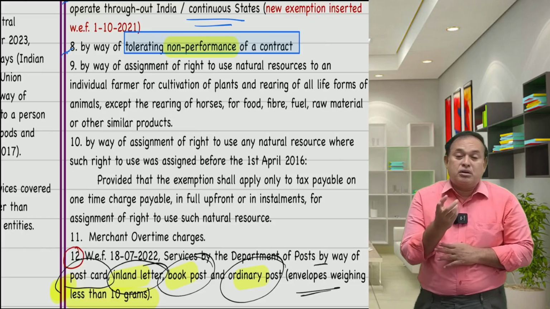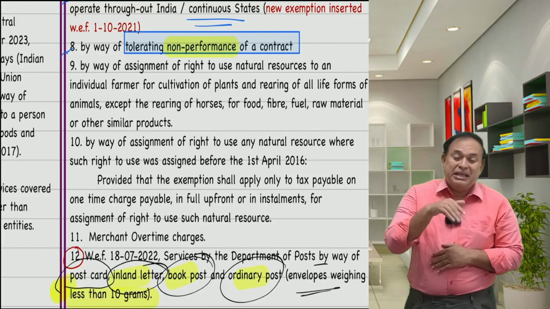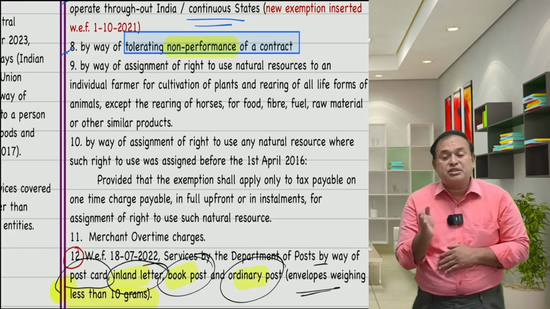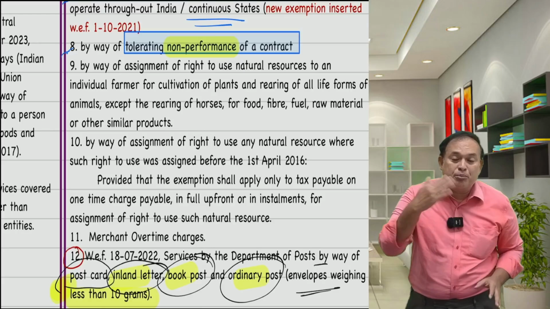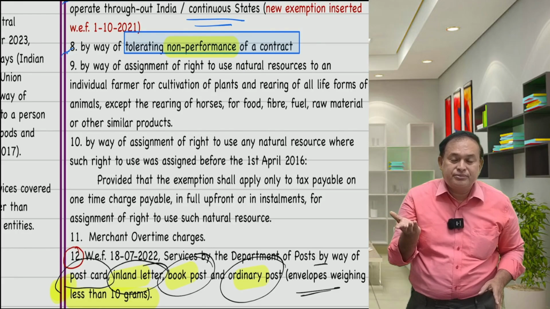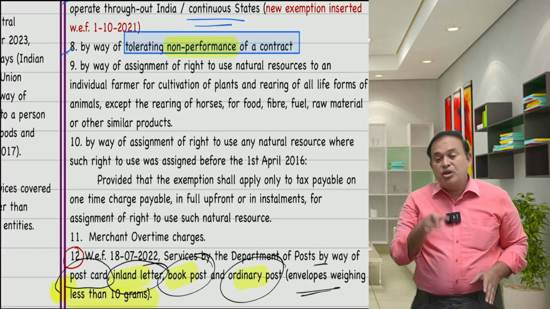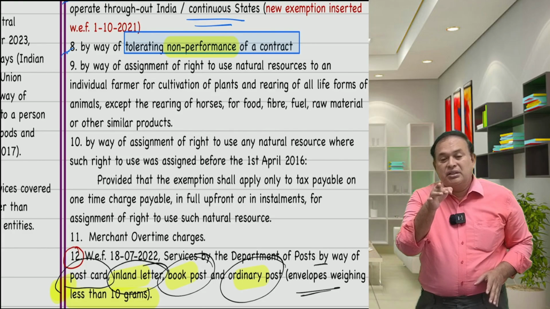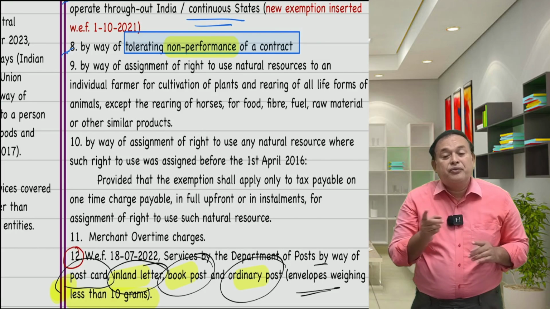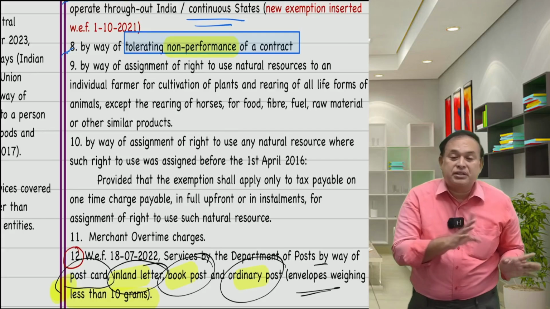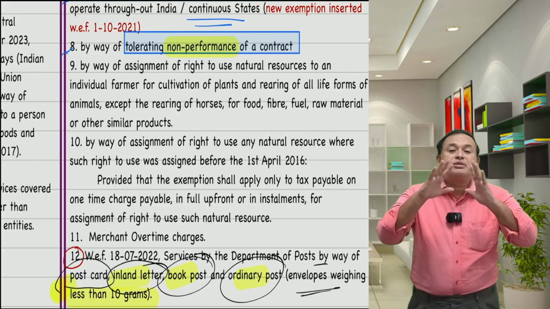If you complete the work belatedly, instead of completing by 31st March 2024, if you complete after that period, then you have to pay a delay in completion fee of rupees 50,000, as per the terms of the contract.